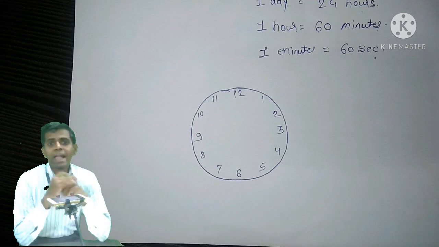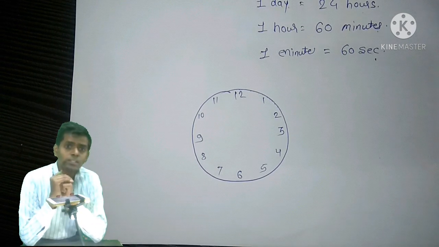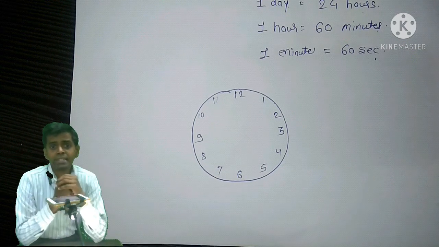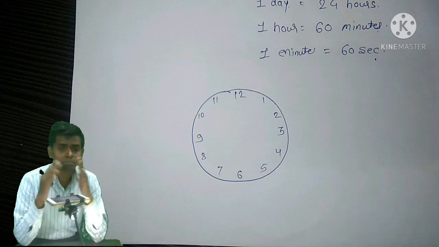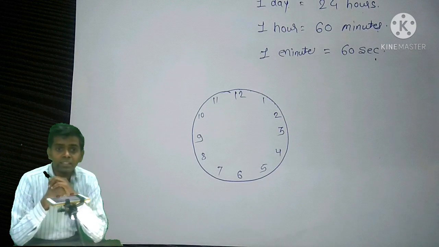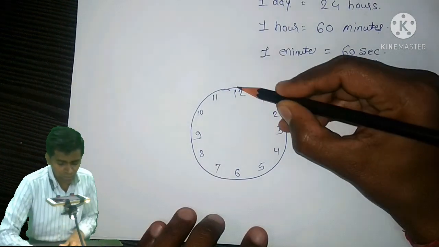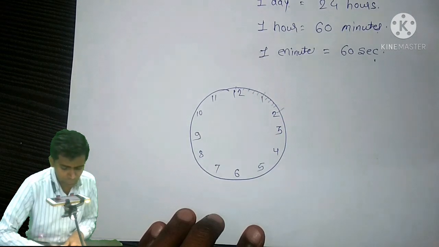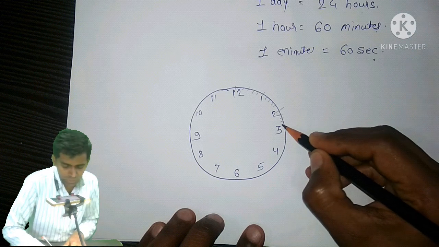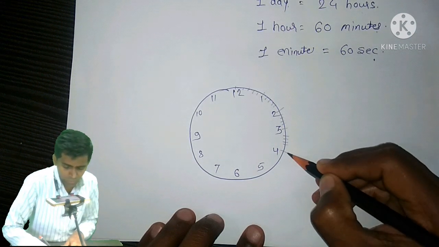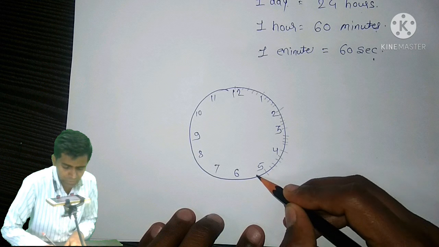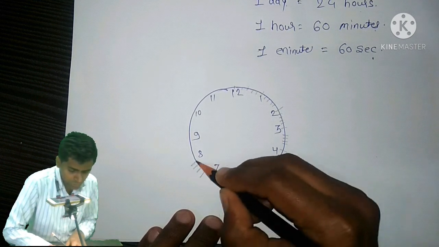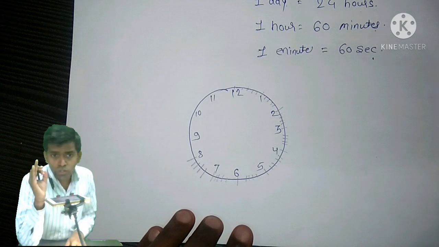Now we have already learned one thing, that there are 5 small divisions, five small lines between each two numbers, and that is indicating the minutes. As you can see here, 1, 2, 3, 4, this is 5. 1, 2, 3, 4, 5. At the fifth division, there is a number.